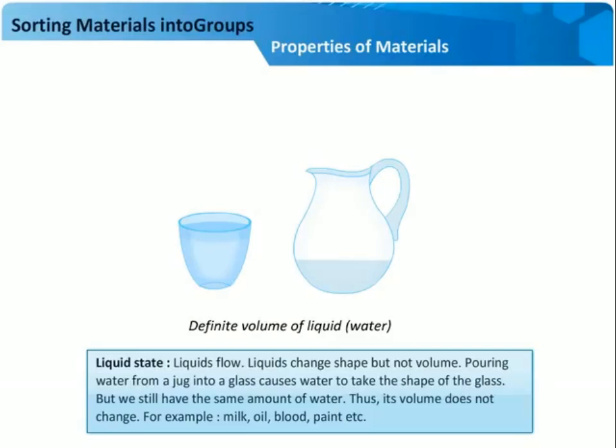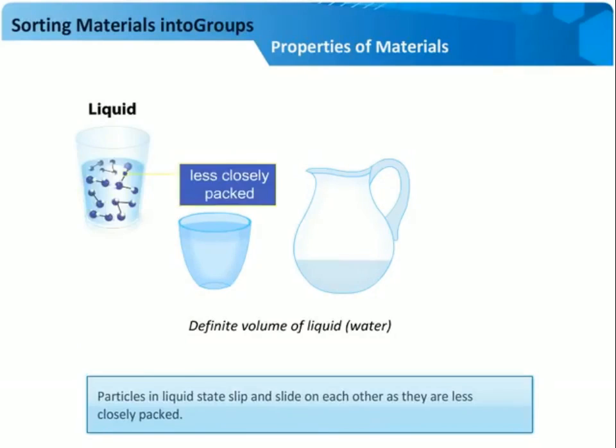For example, milk, oil, blood, paint, etc. Particles in liquid state slip and slide on each other as they are less closely packed. Liquids change shape but not volume. If you pour water or milk from a jug to another utensil, then they take the shape of that utensil, but their volume remains the same. Okay?